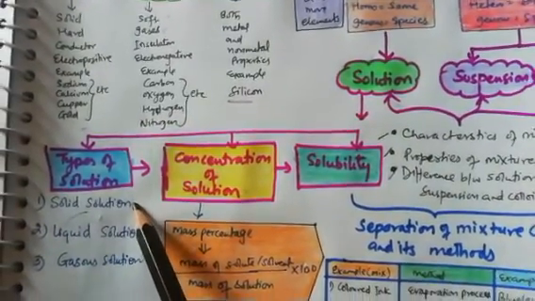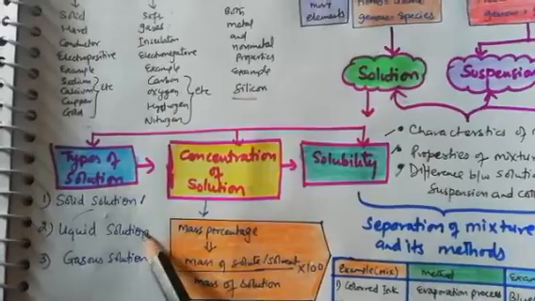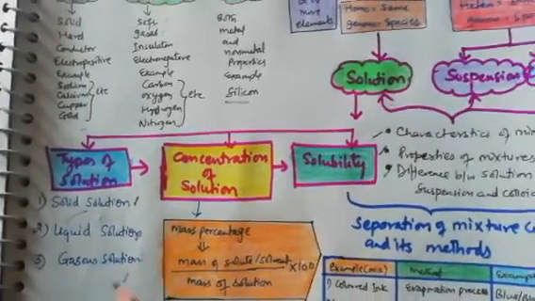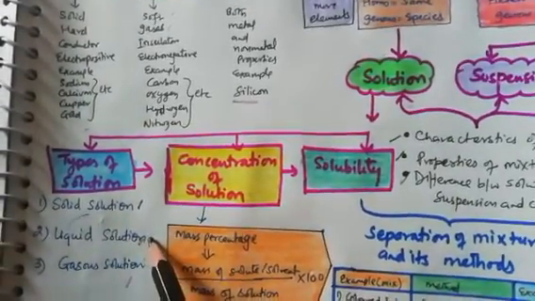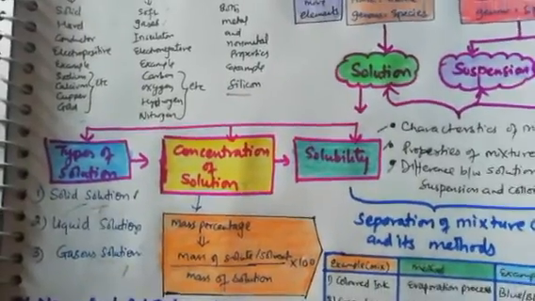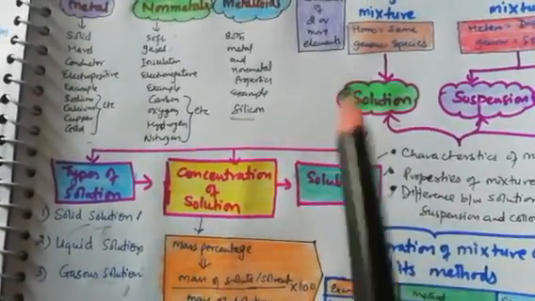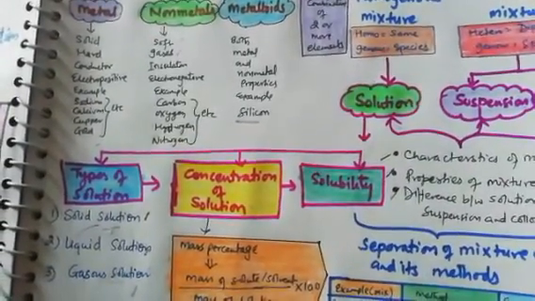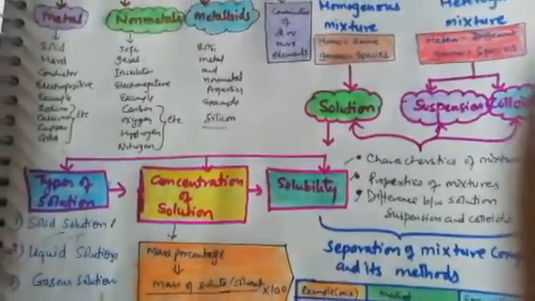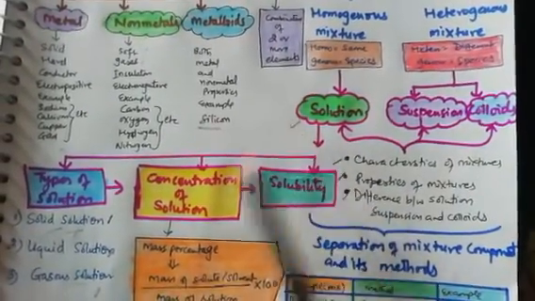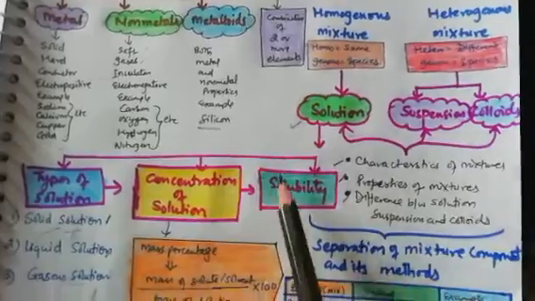There are basically three types of solution: solid solution, liquid solution, gaseous solution. Although you have studied only the liquid solution, here we will study solid and gaseous solutions also. Dear students, this is very important when in future you take science in +1 +2. The solution chapter is a full chapter in +2 class.